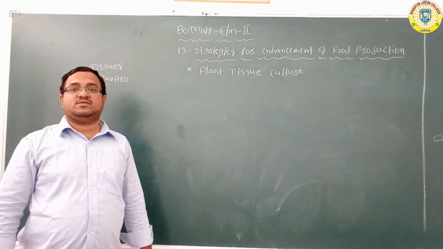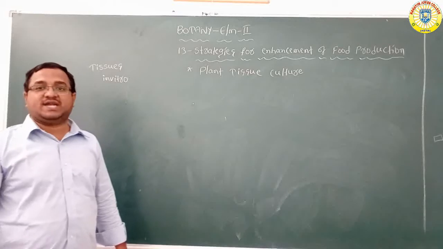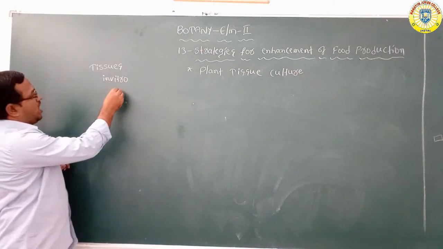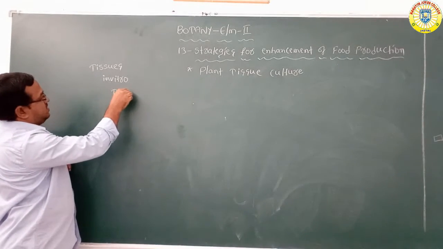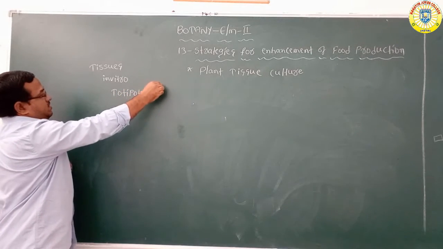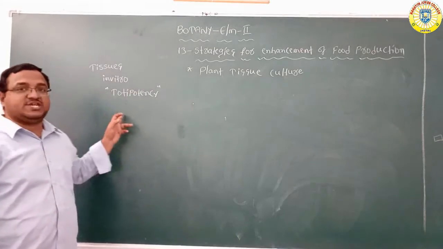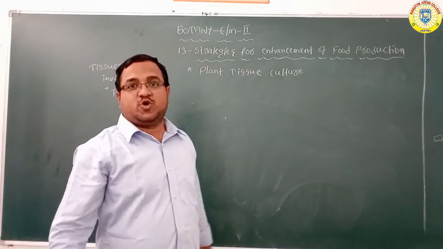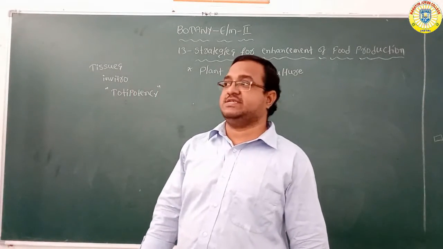The concept of plant tissue culture is based on totipotency. And what is totipotency?